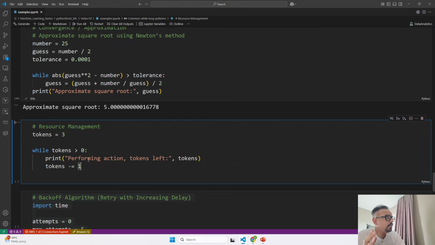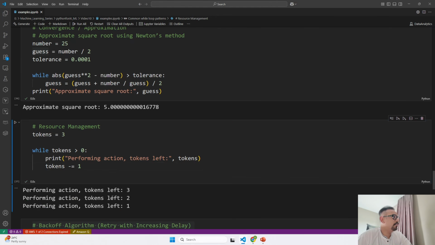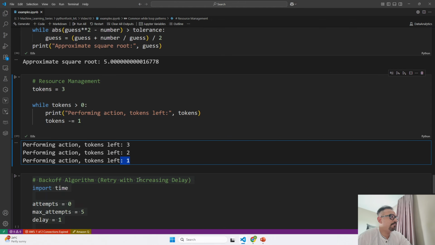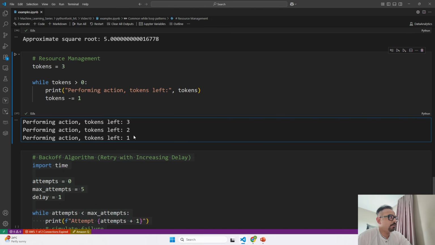It is going to end because I have utilized all the tokens which were in the pool available for my resource consumption. So this is going to run 3 times. First I got 3 tokens, then I used 1 and was left with 2, then I used 1 and was left with 1, and once I used all the 3 tokens, it ended the loop.